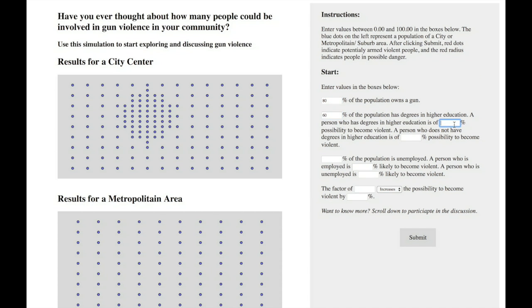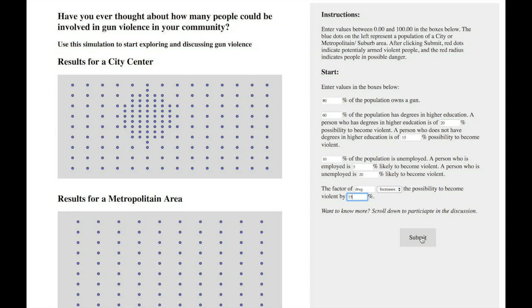And this is our improved website. After opening our website, first the users will see this question on the upper left to stimulate their thoughts. Have you ever thought about how many people could be involved in gun violence in your community? Here we present 2 factors as a start point, allowing users to explore what can be some potential factors contributing to the gun violence in their community.